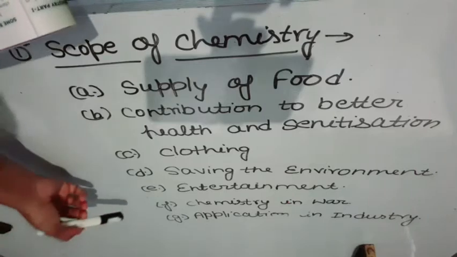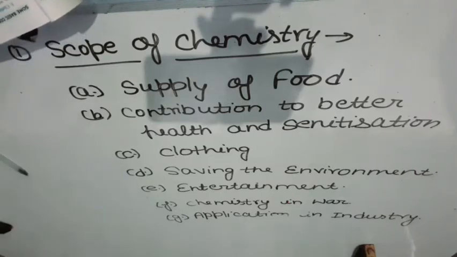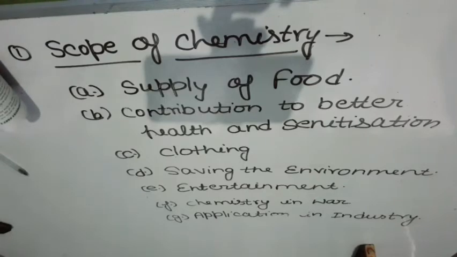And the next is chemistry in war. How is chemistry useful in war? Actually, students, there are many explosives such as TNT, trinitrotoluene, RDX, poisonous gases like phosgene and lewisite, and bombs.